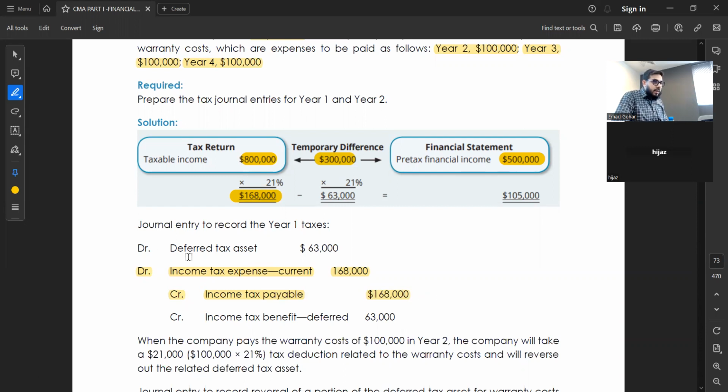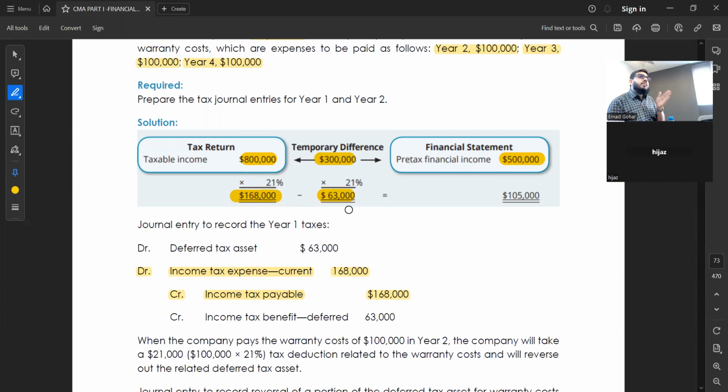Now see the other two sides of the entries, which relate to the deferred situation. What is the temporary difference? 300,000. What is the tax rate? 21%. So if I ask you what is the deferred amount, you will say, sir, 63,000. Then I will ask you, is this asset or liability? So you will think, how will you think, because in the exam, when MCQ comes, you can forget it. So you can remember like this.